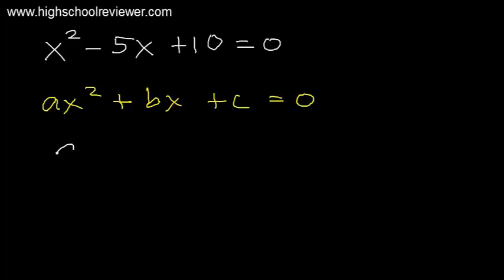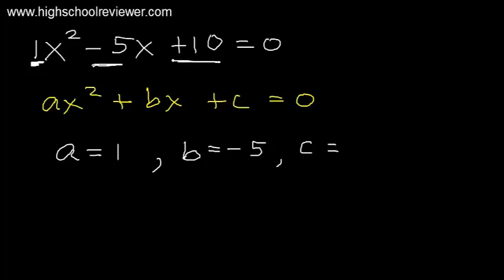So our a is the numerical coefficient of our first term. Since there is none, this is considered as 1. So our a is positive 1. Our b is the numerical coefficient of the second term, that is negative 5. And our c is the constant, so we have here positive 10.